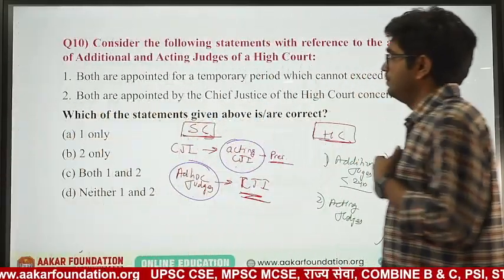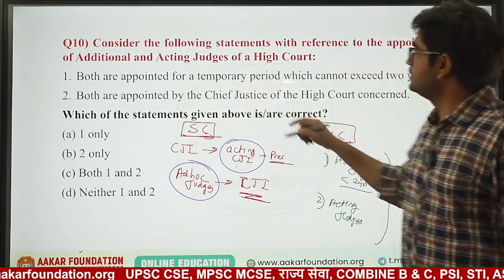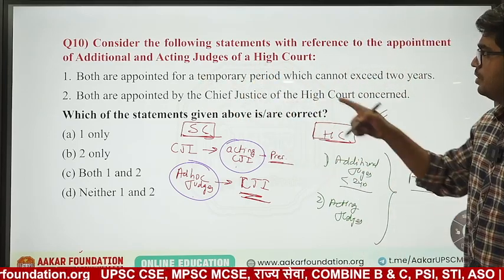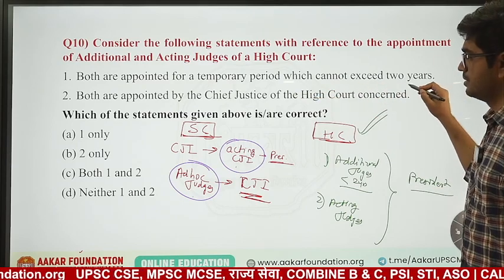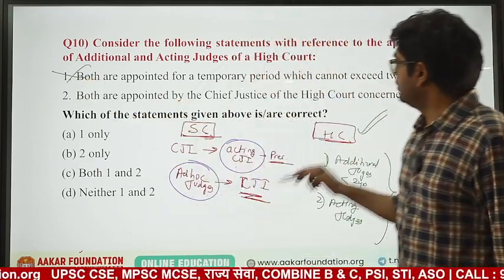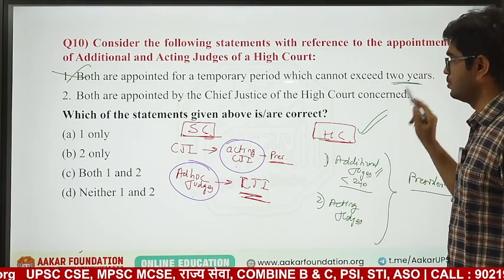So what is the case here? Both are appointed. What is happening? Additional and acting judges of the High Court. So this question is regarding this. Additional and acting judges of High Court, both are appointed for a temporary period which cannot exceed 2 years. This is a partially correct statement, because this 2-year condition is only applicable for the additional judges. Okay. So this is wrong.